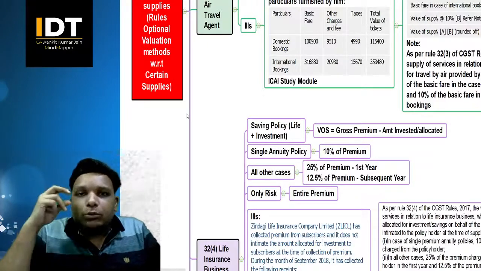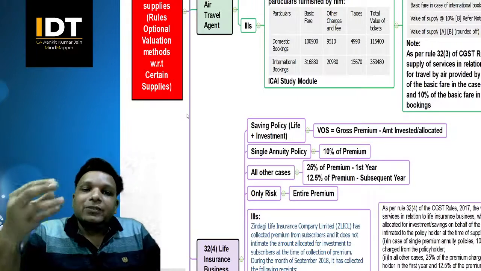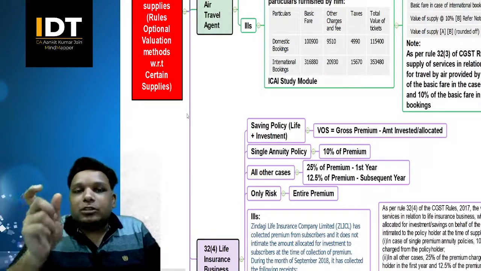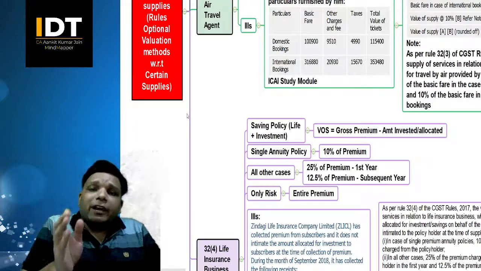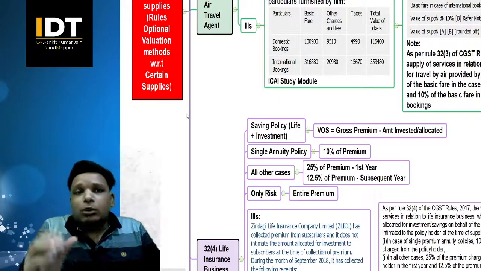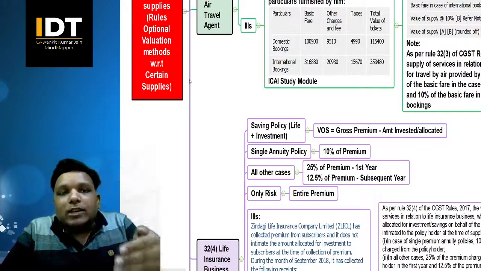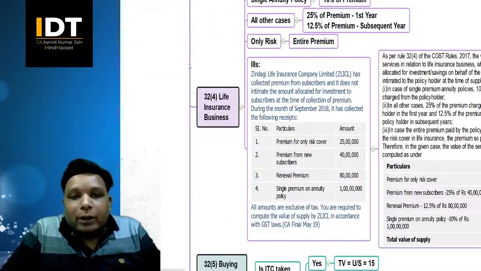For those situations, the government gives the clarification, correct? So that is what we will be covering in this small session, where we'll be covering all the circulars which have been issued, giving more clarity on how a particular transaction should be valued, correct?